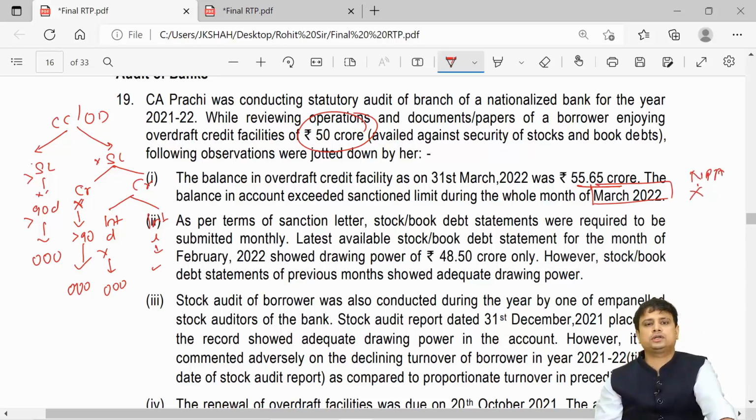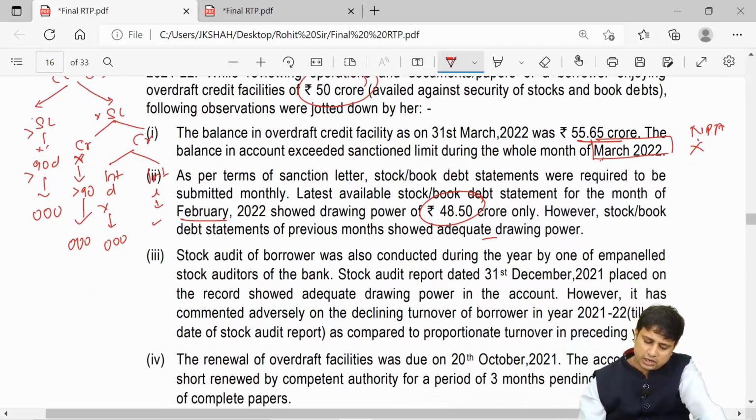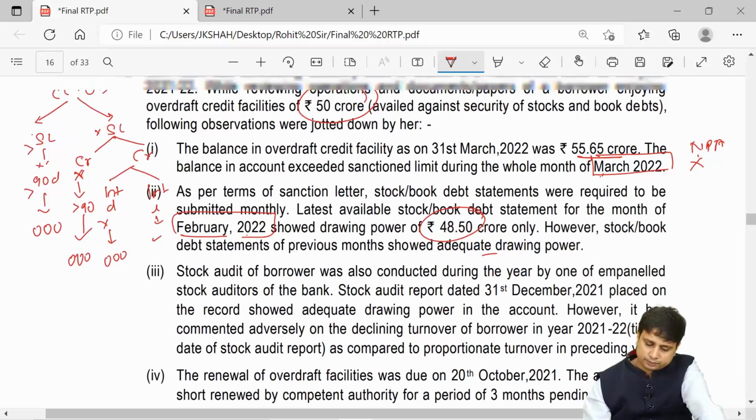Second, as per the terms of sanction letter, stock book debt statements were required to be submitted. Latest available stock statement for the month of February showed the drawing power as 48.5 crores only. However, the stock book statement of the previous month show adequate drawing power. So somewhere it was not overdue from the month of March, it was overdue from the month of February itself, because the stock statement itself had misstatement. But still I cannot say it is NPA because it has not exceeded 90 days yet, because February and March it is not 90 days yet.